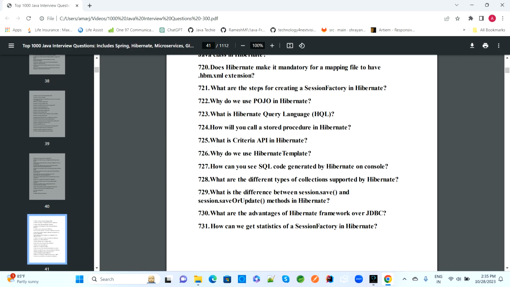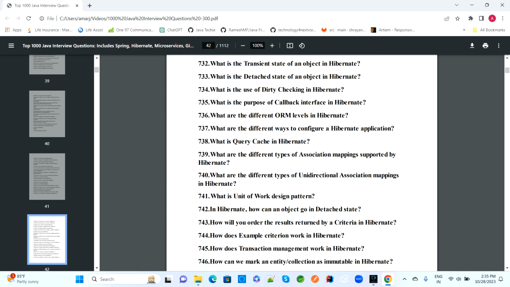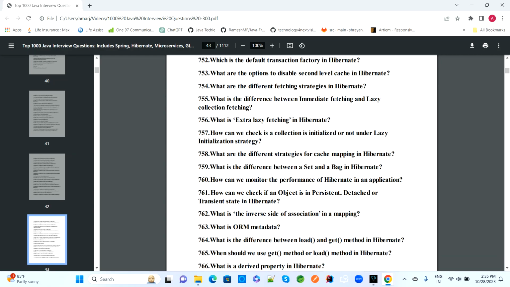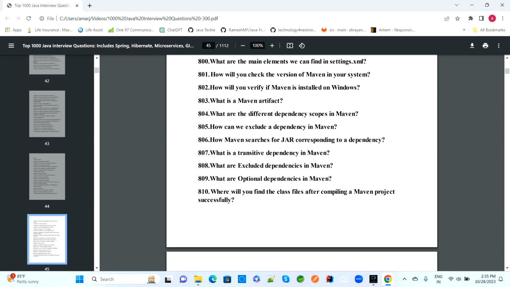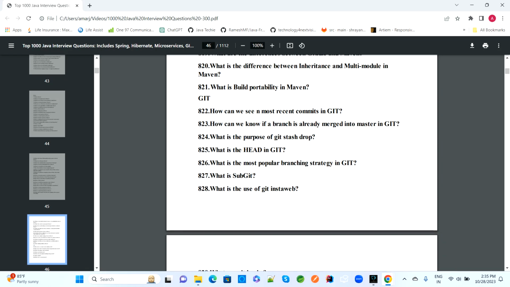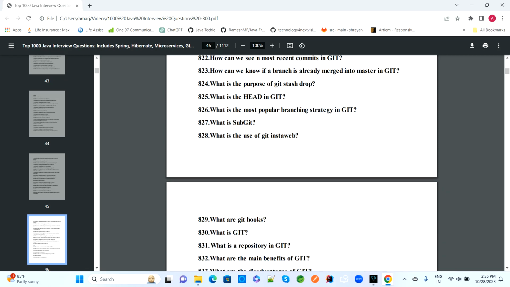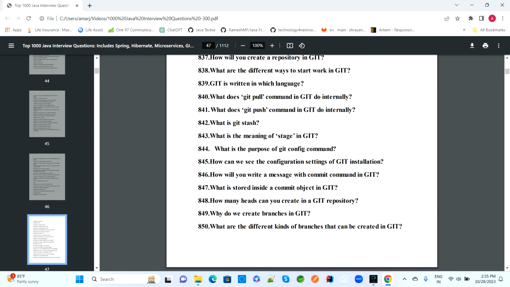Once the Spring questions are complete, we will go for Hibernate mapping details, JPA and so on, and then cover common Git examples and what tools we use.